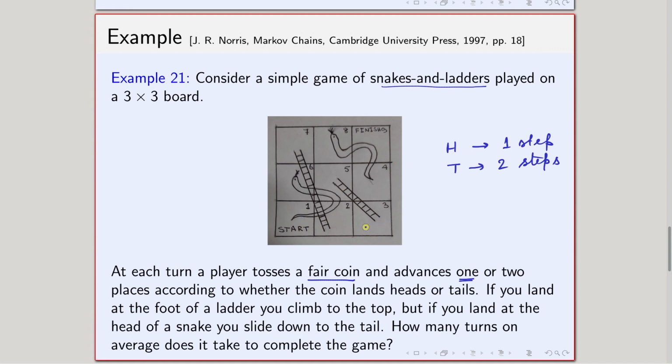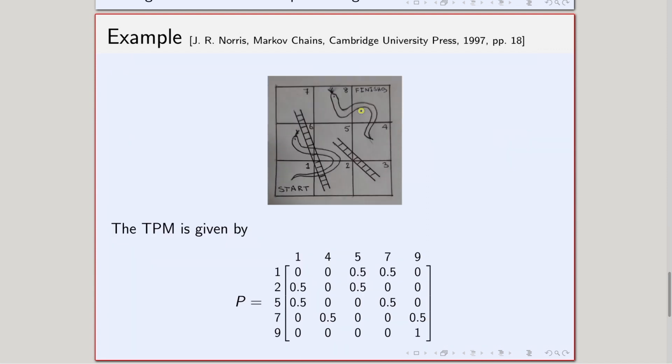Then the standard procedure applies: if I land at the foot of a ladder, I will climb up to the head of the ladder, and similarly if I land on the head of a snake, I will slide down to the tail of that snake. So that way the standard game will continue. Only thing is that I am tossing a coin, and based on head or tail, I take 1 step forward or 2 steps forward.